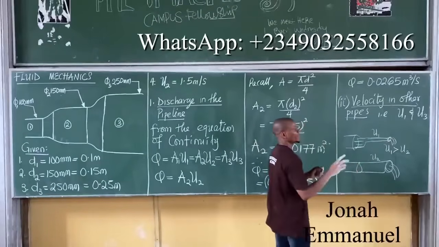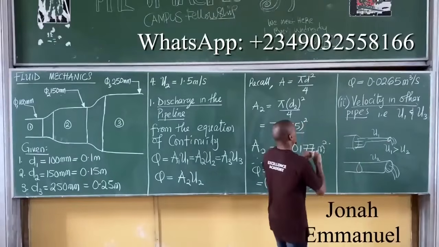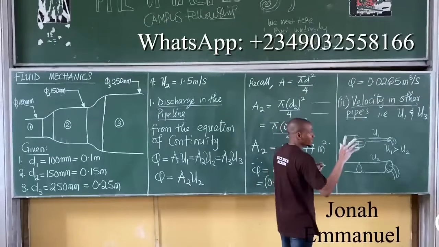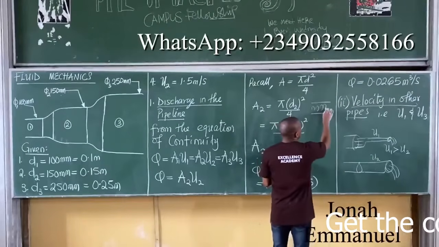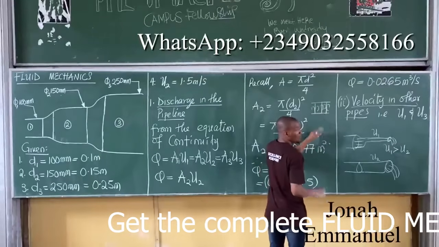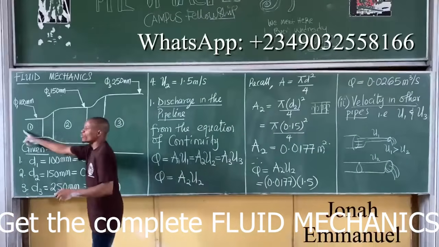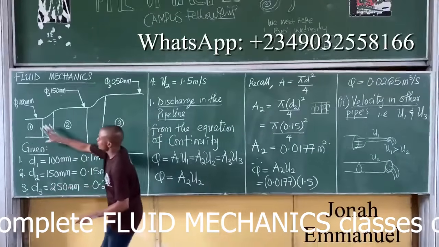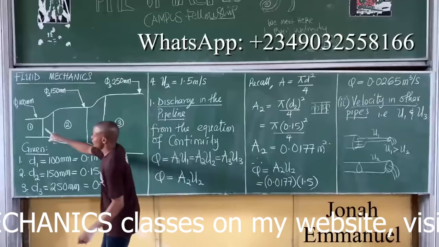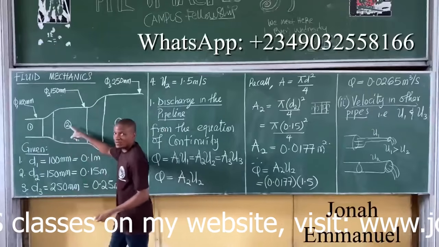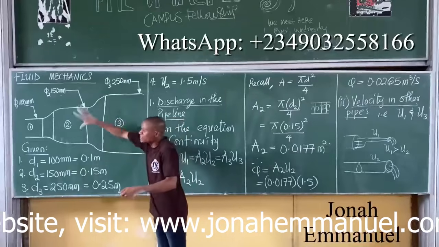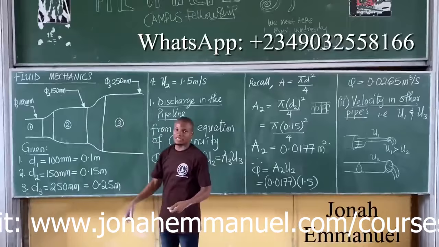In that case, if you have different velocity, use a mean. That one there was if I have the same pipe. If for any reason I have the same pipe, and it's unsteady, in which the velocity is changing per unit time at different sections for the same pipe, take mean velocity. But in a case like this, usually this should flow with the same velocity, but for the fact that here is smaller, here is bigger, what do you expect? Expect that velocity here should be bigger than this one here, and also this one here. So what is affecting the velocity here is the pipe itself.